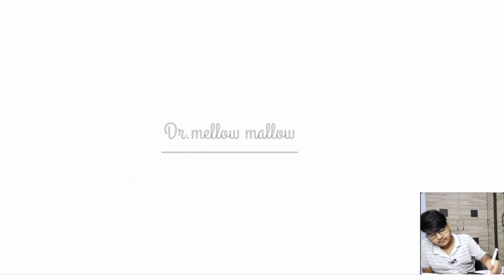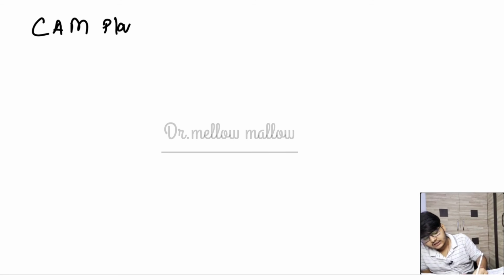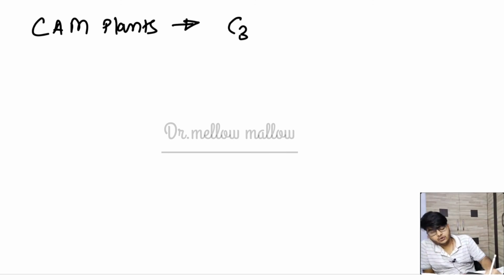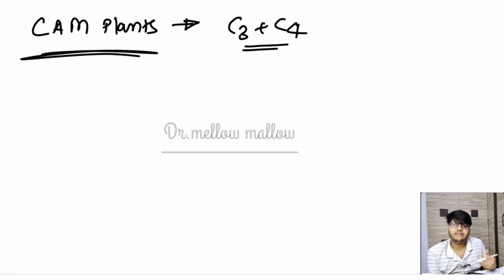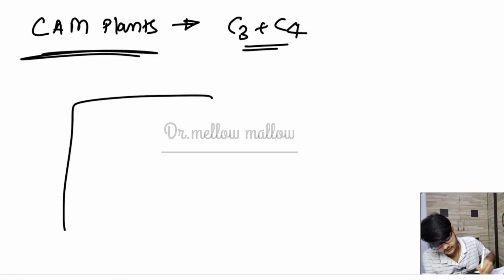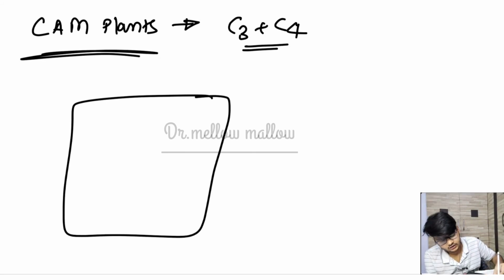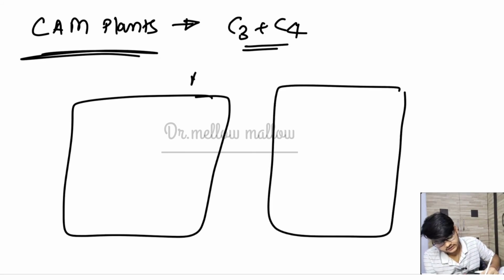Now I am going to CAM plants. CAM plants show both C3 and C4 cycles, but they occur in the same cell. We have seen that in C4 plants, the C4 cycle is happening in the whole cycle, but C3 is happening specifically in the bundle sheath. But in the CAM plant, everything is happening in the same cell, called the mesophyll cell.